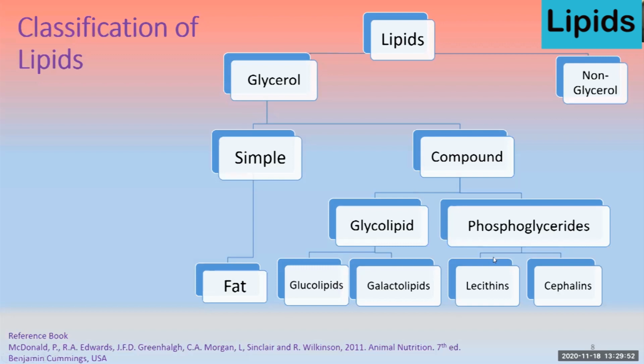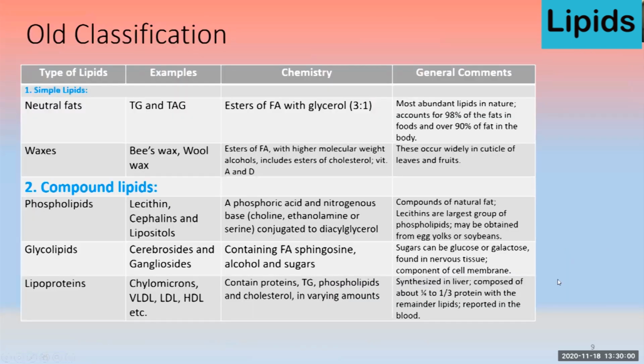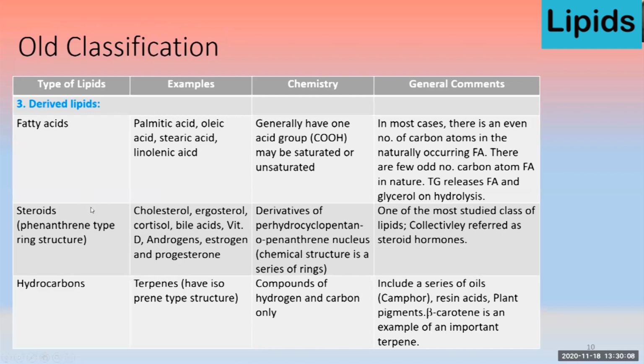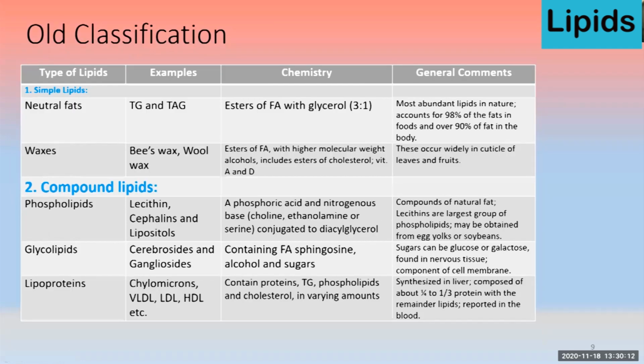There are two types, lecithin and cephalin, the phospholipids that are found in the body. This is the old classification of fat, where there's a concept of simple lipids, compound lipids, and a third one, the derived lipids. But we will follow the classification provided in the book by McDonald.